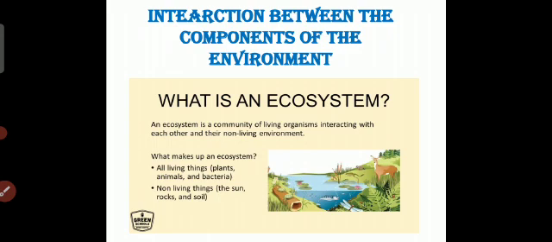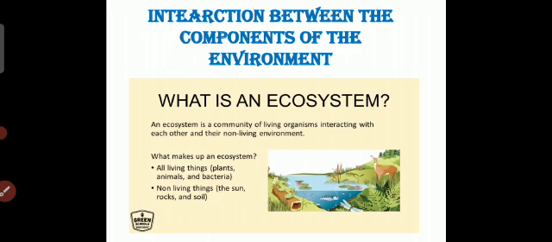And what makes the ecosystem? All living things, plants, animals, bacteria, and all non-living things, the sun, rocks, soil, etc. All this makes the ecosystem. An ecosystem may be as large as an ocean or a forest, or as small as a pond or a field.